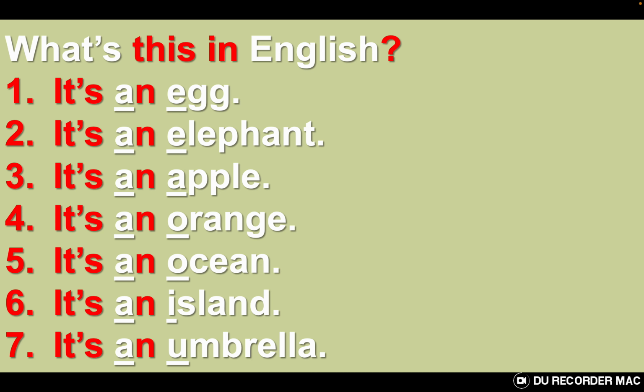What's this in English? It's an elephant. Number 3. What's this in English? It's an apple. Number 4. What's this in English? It's an orange. Number 5. What's this in English? It's an ocean.